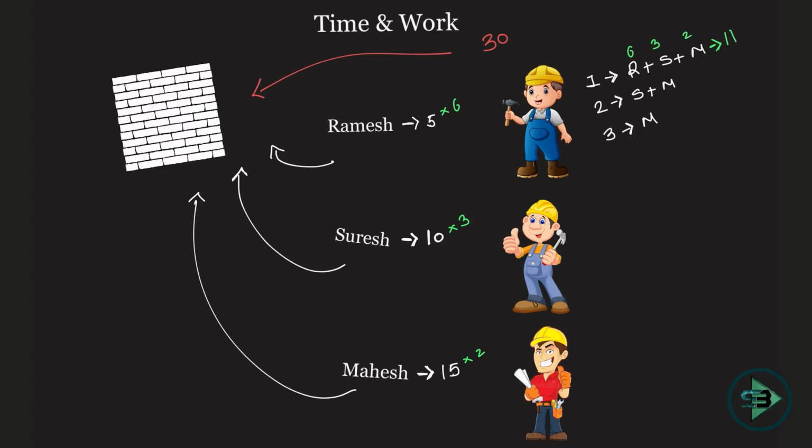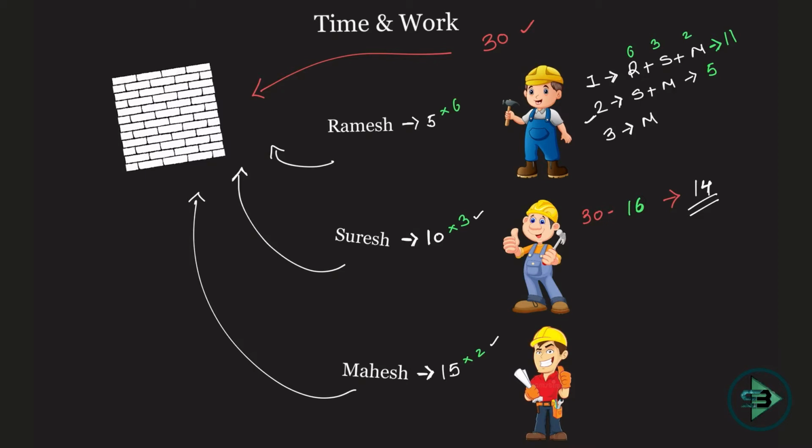On the second day, how many bricks will be put in? That will be 3 plus 2, because only Suresh and Mahesh are working here. So 3 plus 2 is nothing but 5. Let's put a 5 here. Now how many bricks have been put in till the end of second day? 11 plus 5, 16 bricks. How many bricks are you supposed to put in to finish the work? 30. So 30 minus 16 is 14 bricks remaining to be put in. You need to put in 14 more bricks to finish the work.